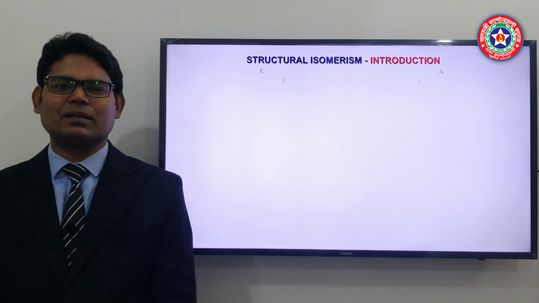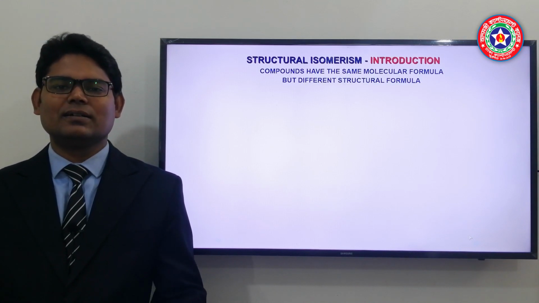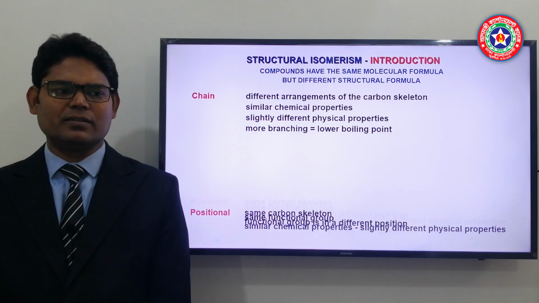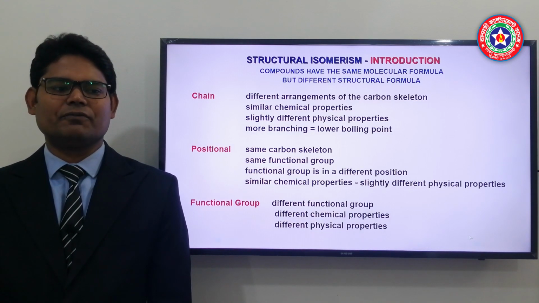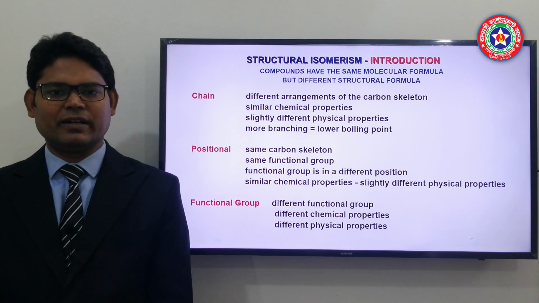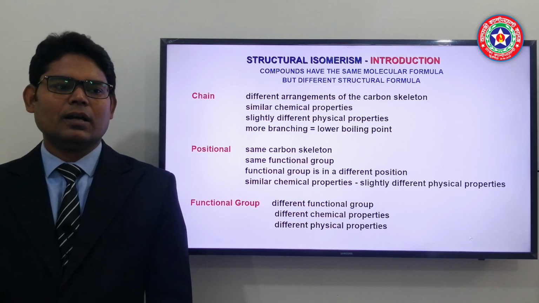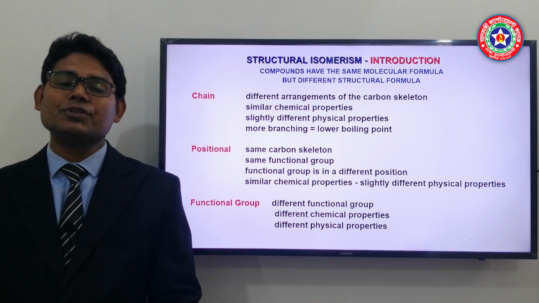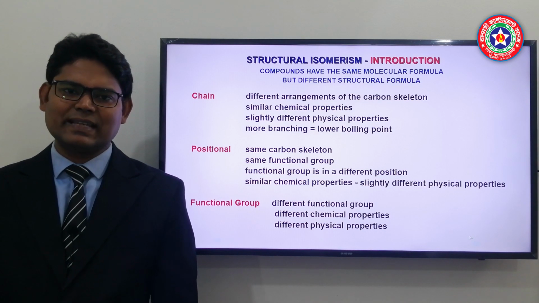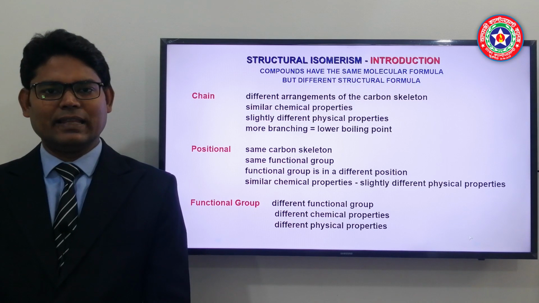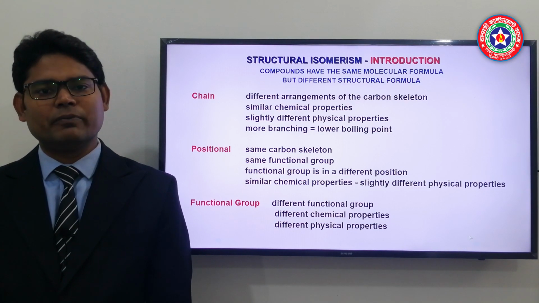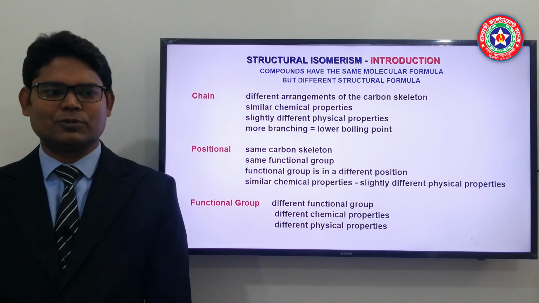Before that, a little summary. What are the structural isomers? It has mainly three parts: chain isomer, positional isomer, and functional group isomer. In chain isomerism, only the length of the carbon chain will vary, but the functional group will be the same. In positional isomerism, the position of the functional group will vary, but the functional group will be the same, as well as the length of the carbon chain. Finally, in functional group isomerism, the functional group will be different with the same molecular formula.